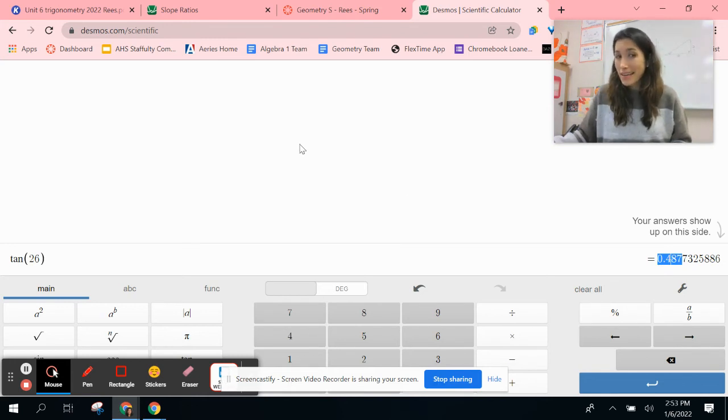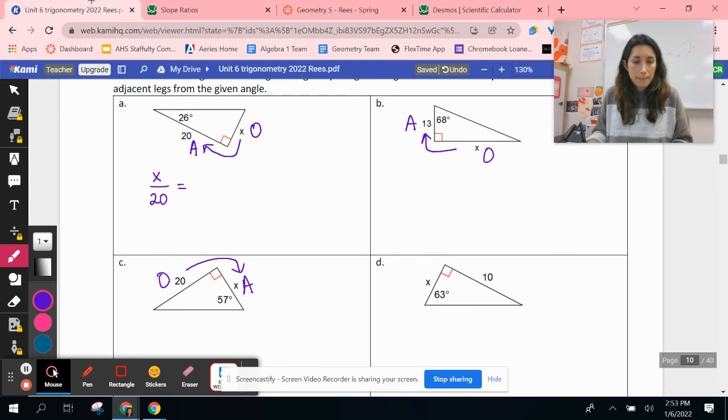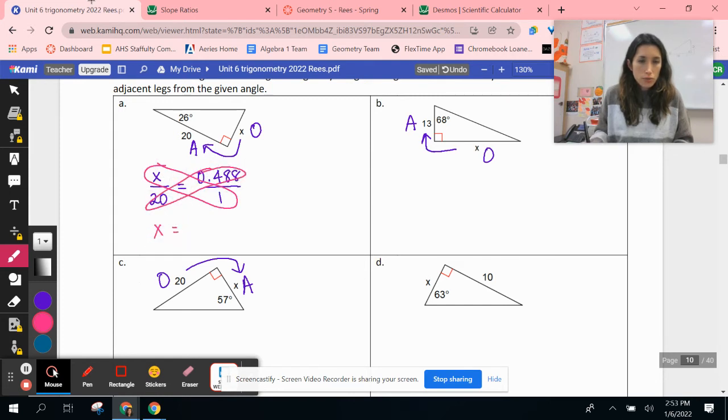0.487 is going to round to 488, 488 over 1. Again, we can do a cross product for this. X is going to multiply to 1, and 20 is going to multiply to 0.488 approximately. And then I'm going to have an approximation for that because we rounded our answer there. Okay. I would go ahead and try A, B, C, and D, kind of following the same format that I did here. So pause the video, work through that just a moment.